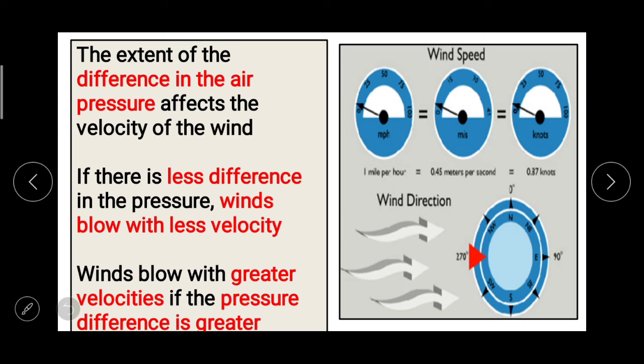If there is less difference in the pressure, winds blow with less velocity, and if the difference is greater, then winds blow with greater velocities.